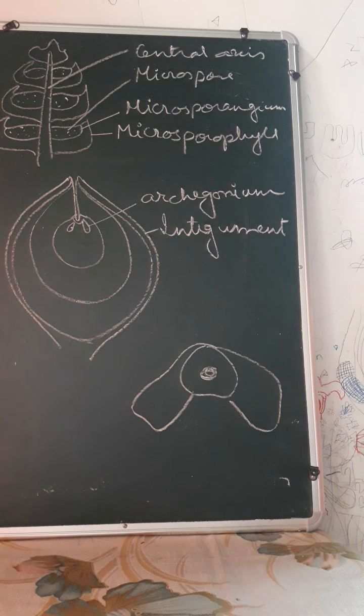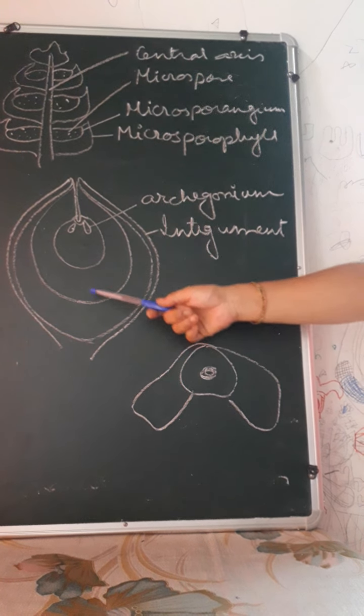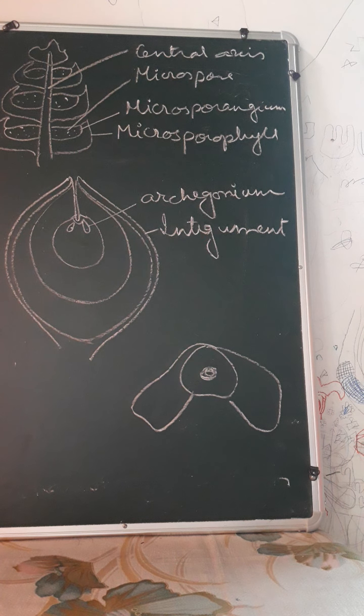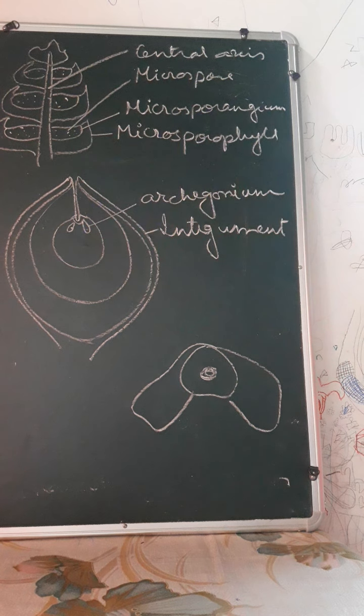Now if it is a female structure, then it will be megasporophyll, megasporangia and megaspore. So this is the structure of the cone. Now the ovule structure is of this particular shape. It consists of the integuments. These are the integuments. This is the nucellus in which the embryo sac is developed. Actually it is not properly called an embryo sac, but this is the fertile part. Here the archegonium will develop.